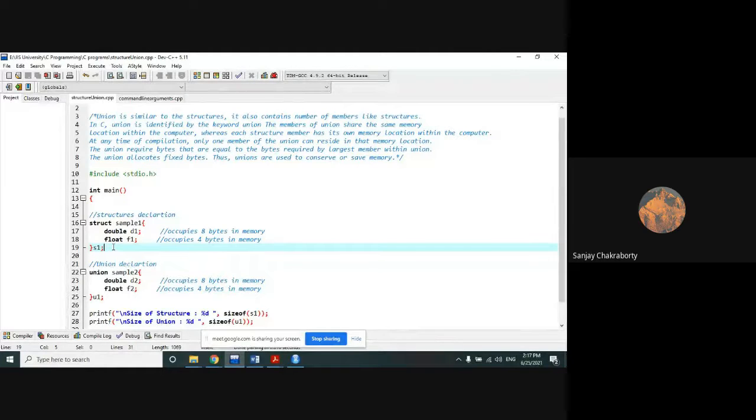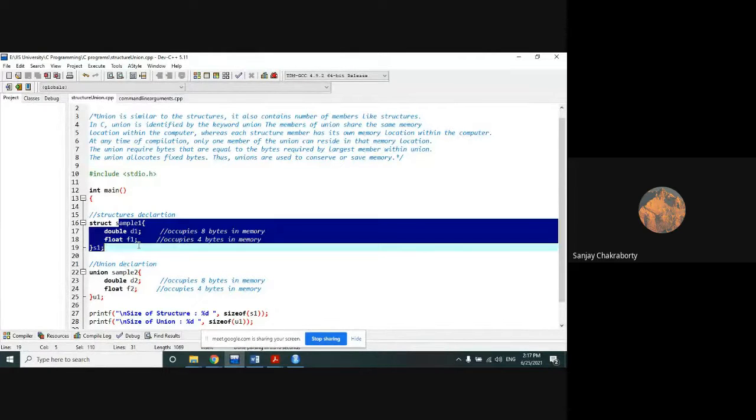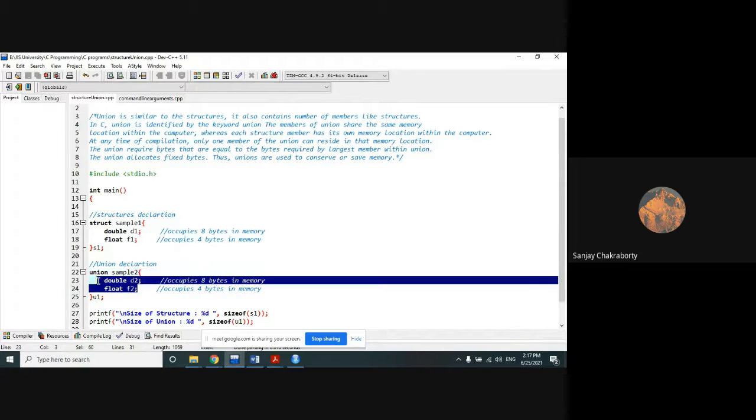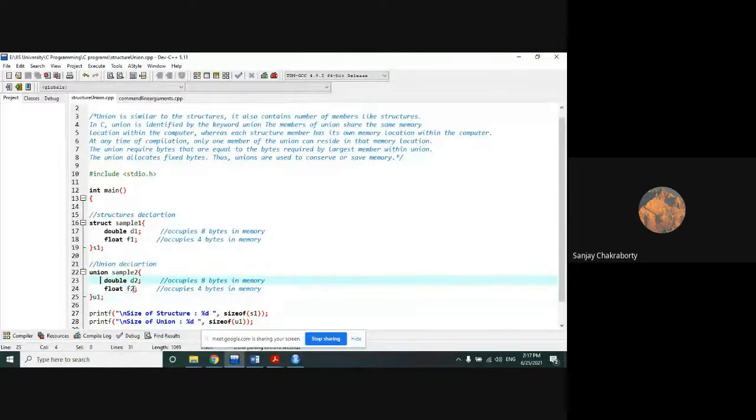Now I will define the same structure, the same template, in the form of union. Instead of the struct keyword, while we declare a union, we have to use the union keyword. It is also one of those 32 keywords in C, right? So union, followed by the union tag name, then followed by the elements of the union. Similar elements are there, one double element and one float element. And U1 is a member variable of that union, right?